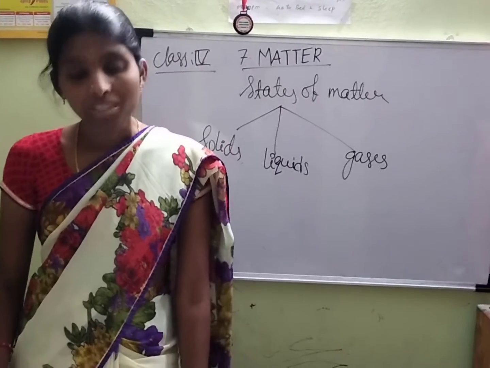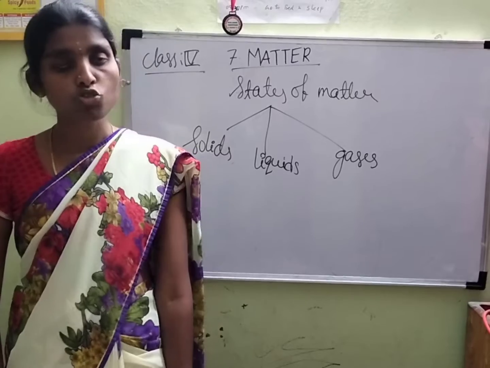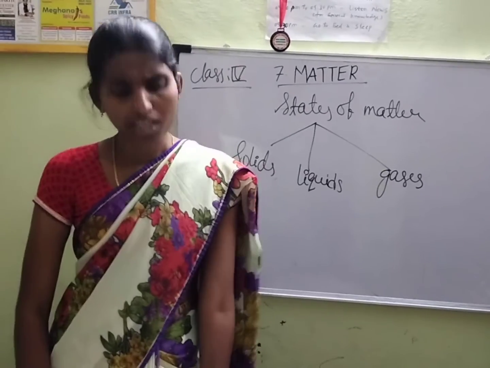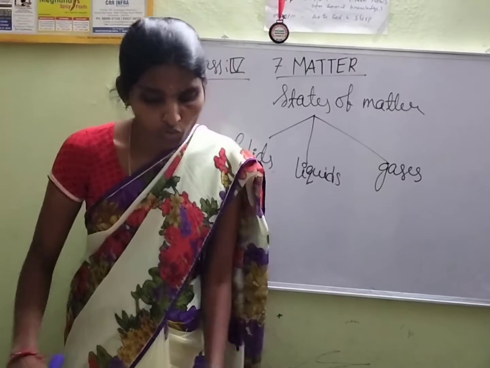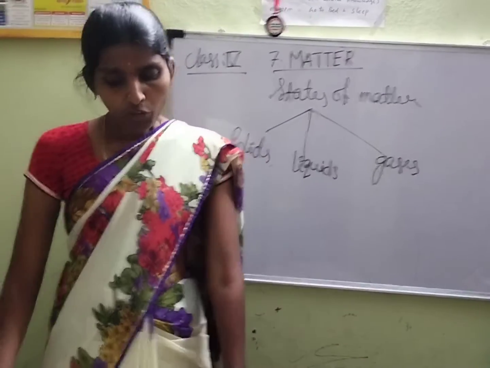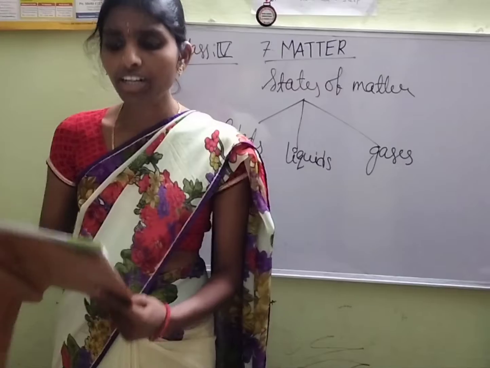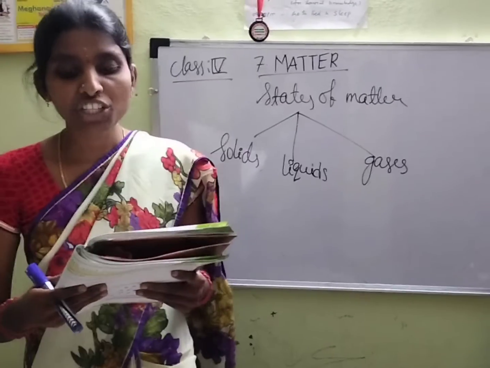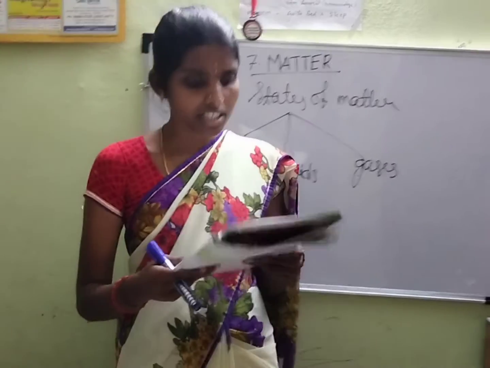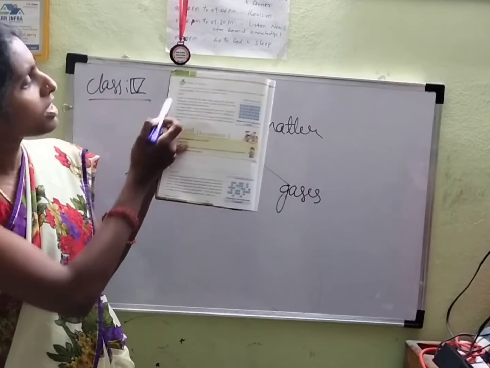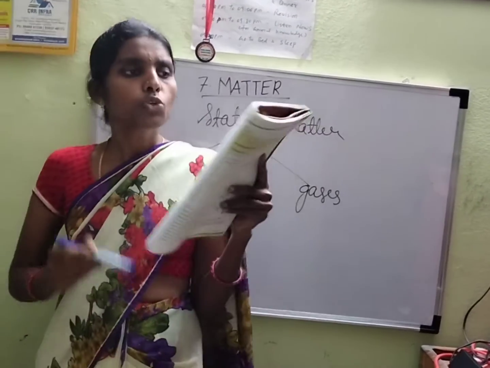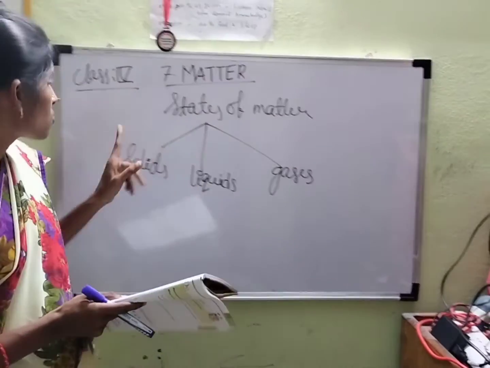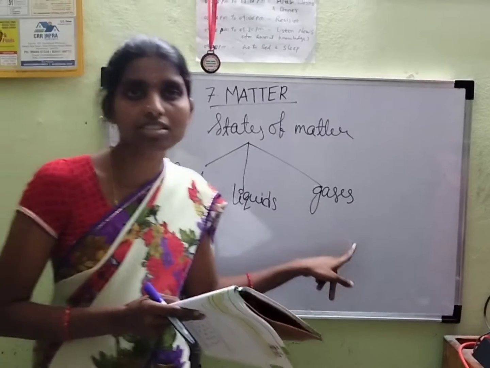Now we go to the next topic of matter. What is the next topic? States of matter. So how many states of matter are there, children? See here, page number 92. What is given here? You observe the things around you. You will realize that all matter occurs in three forms, that is solids, liquids and gases. What are the three forms? Solids, liquids and gases.